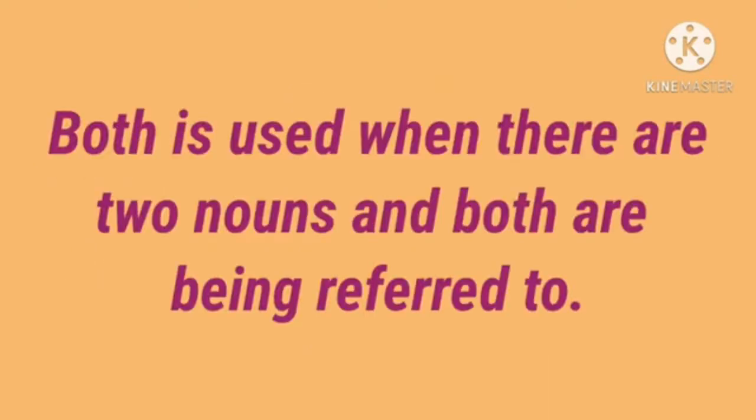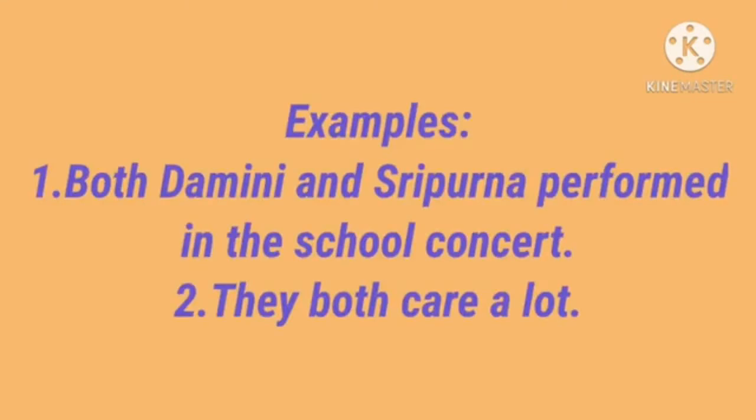Next, both is used when there are two nouns and both are being referred to. Example: both Damini and Sri Purna performed in the school concert. Here the two nouns, Damini and Sri Purna, are both being referred to. One more, they both care a lot.